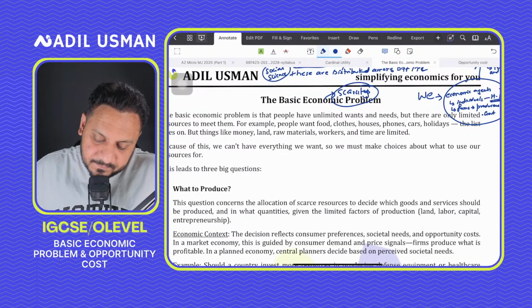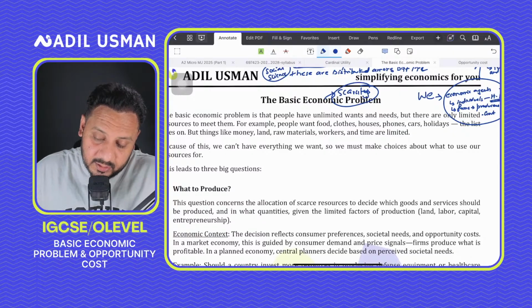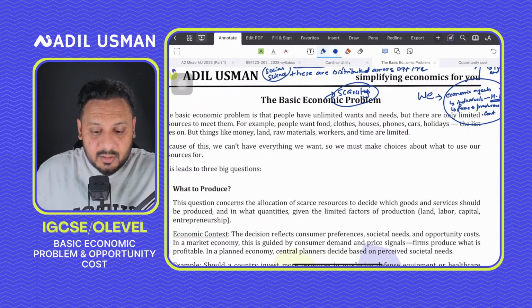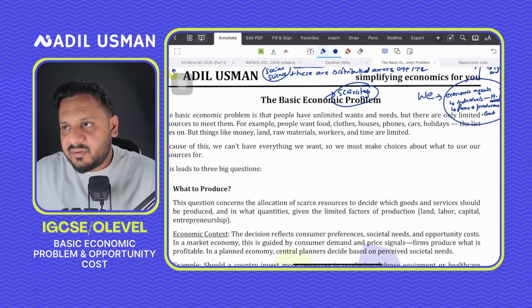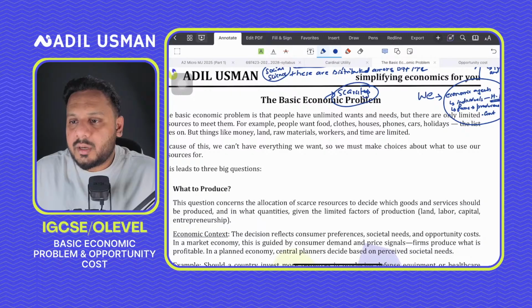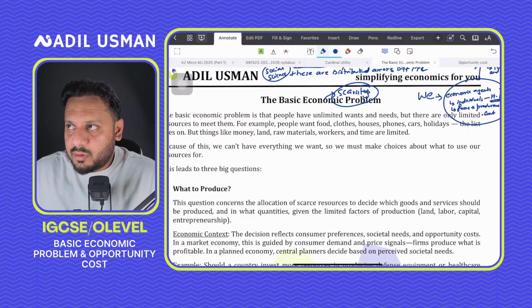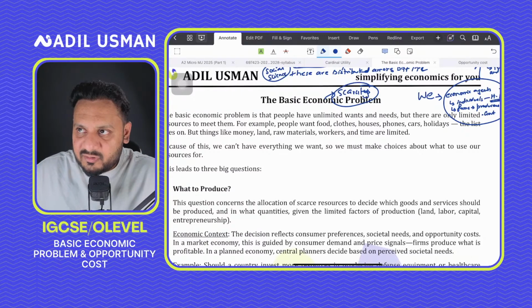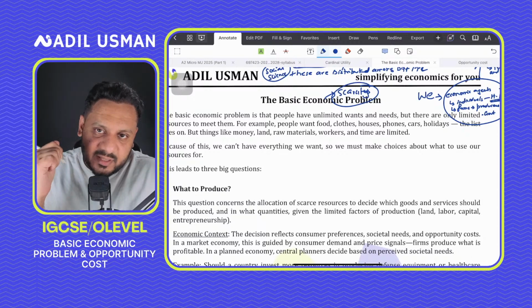Because again, our factors of production are scarce. So when we say what do we need to produce, we need to think about what consumers want. This question is answered by firms and the government. Governments need to think about what needs the most priority right now. Should we spend more on military equipment? Should we spend more on healthcare or education or infrastructure? Firms need to think, what do consumers want? Government thinks, what does society want?